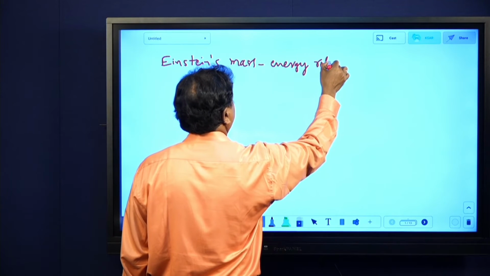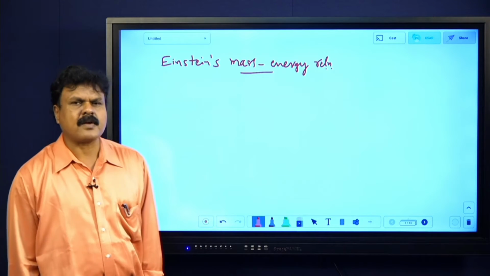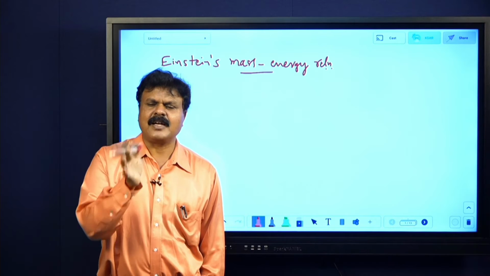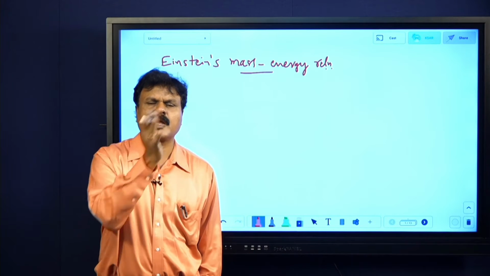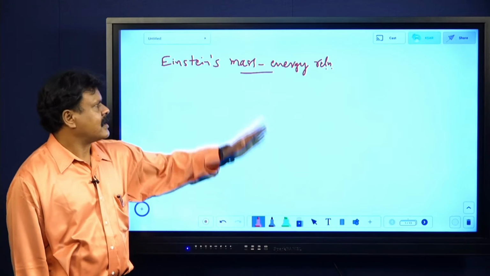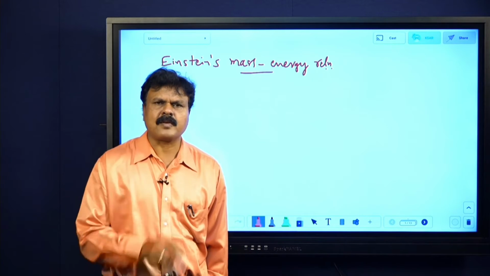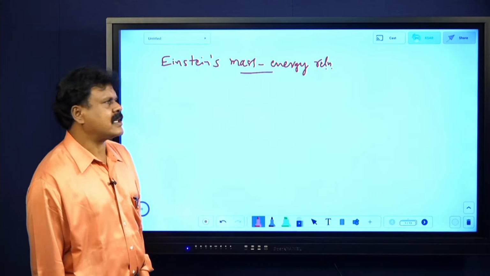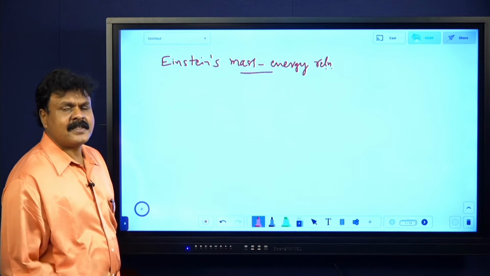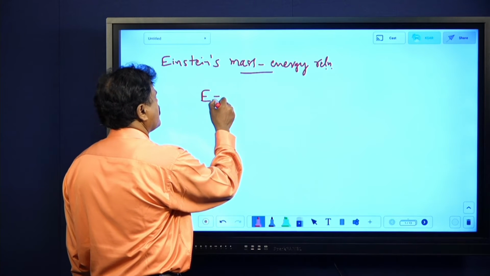Before Einstein gave this equation, we studied conservation of mass separately and conservation of energy separately. For conservation of mass, a solid can be converted into liquid, into gas, and back again. Conservation of energy says energy can be transformed from one form to another, but can neither be created nor destroyed. But what Einstein says is that mass can be converted into energy, and energy can be converted into mass. That relation is E equals mc square.